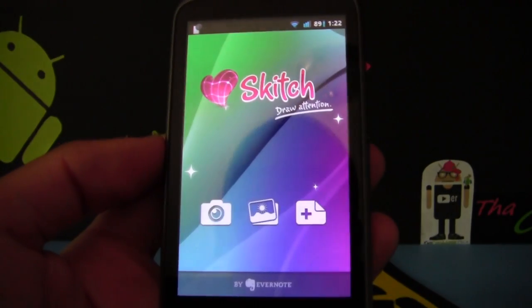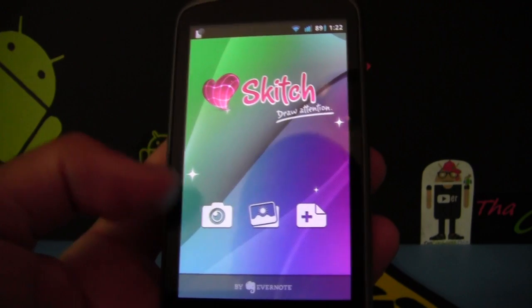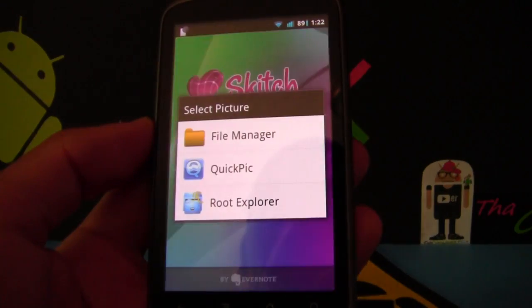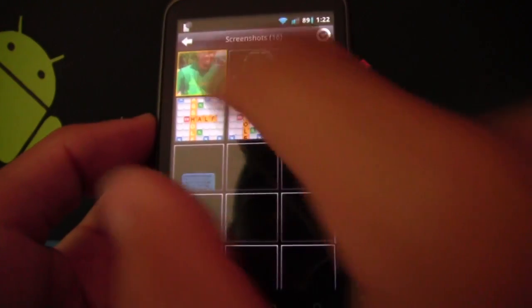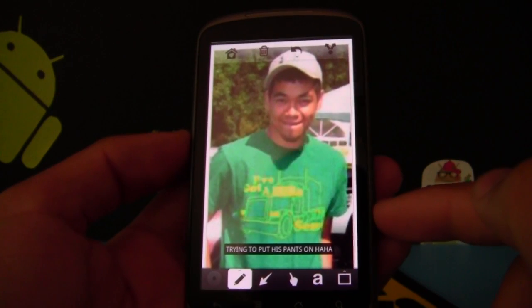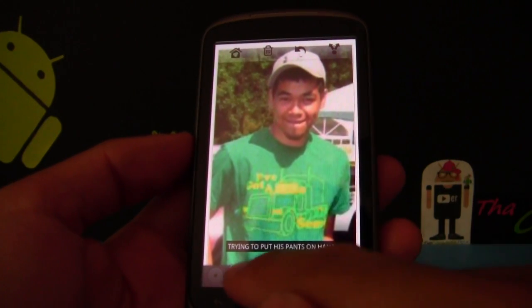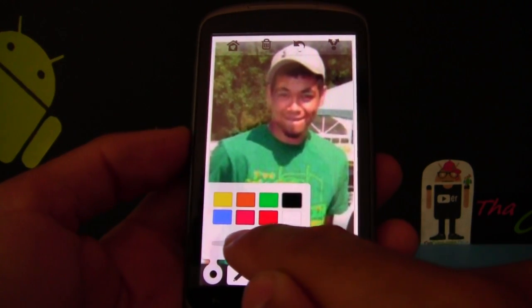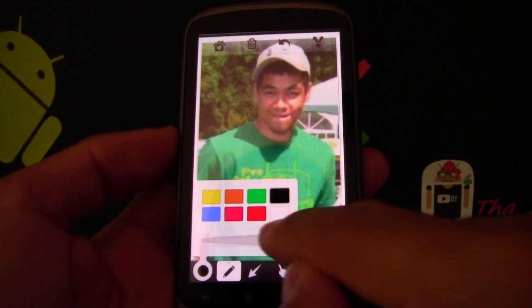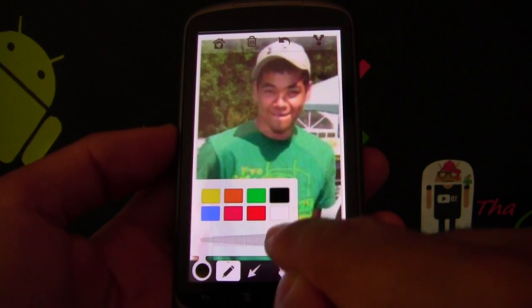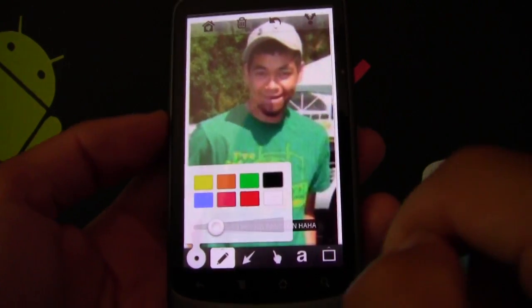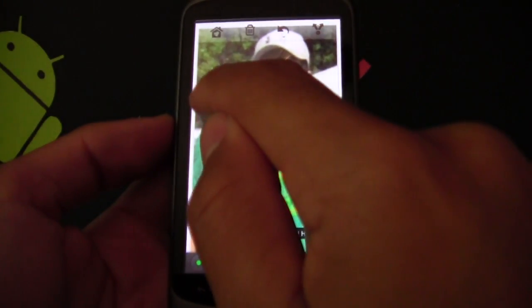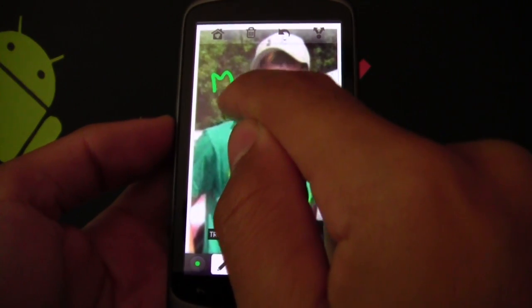Skitch. With this application, you're allowed to edit photos you've already taken. You can actually use this to take a picture and then edit within here. But you can already go to your albums, pick your picture, and here am I. And if I want to draw on my face, I can. There is a button right here. And you can pick your color, and this is to drag and determine the width of the drawing pencil. So if I do that big, you can see down there, that's how big it's going to draw, and then it gets smaller. So I want to do green, touch out here, and now I can draw a little thing here.